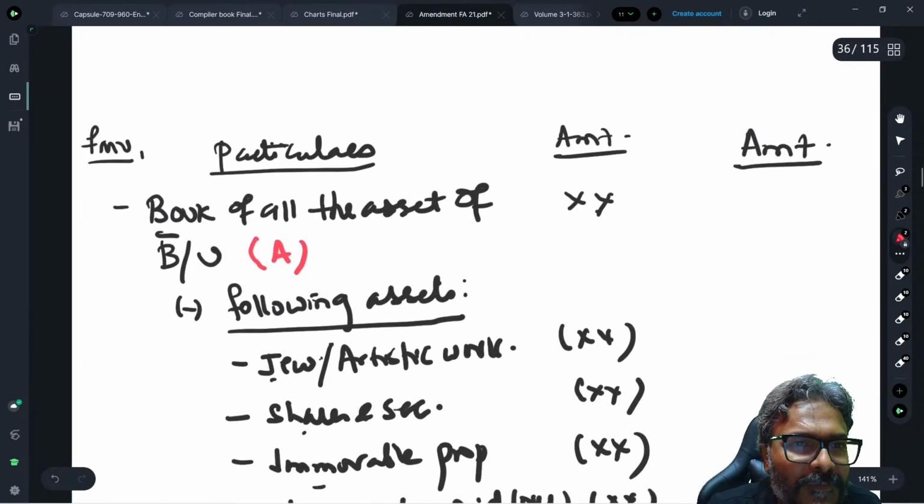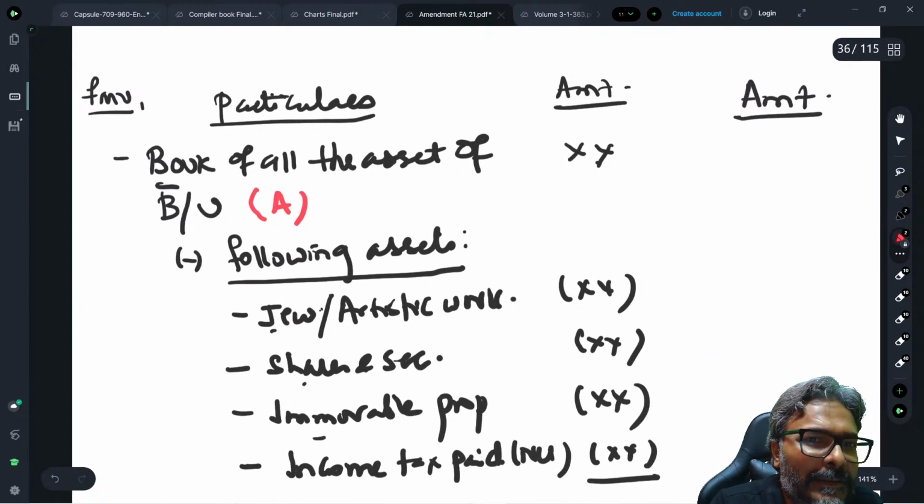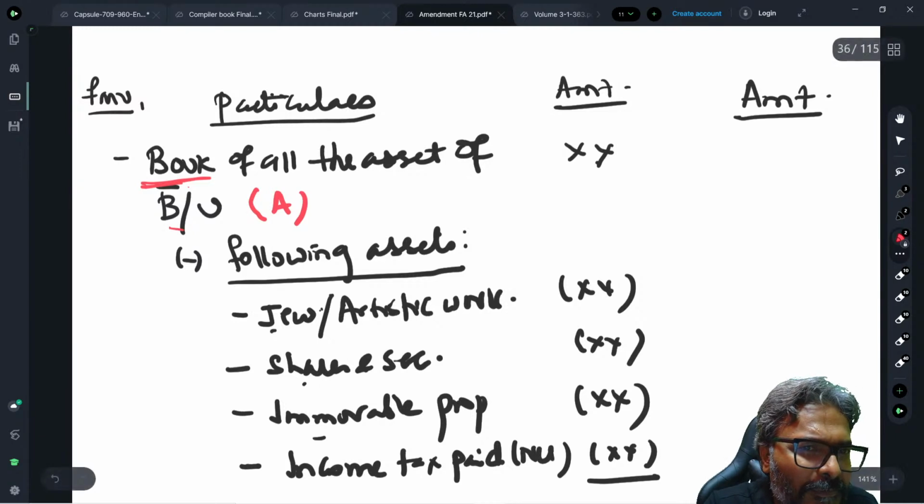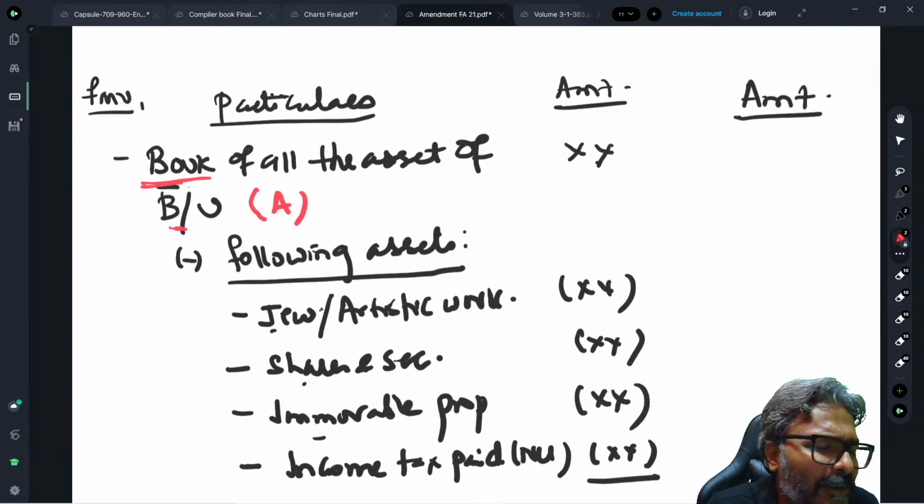Now let's have a look at fair market value number 1. Simply put, students, it is the book value of all the assets of the business undertaking minus the following assets. Now students, please be careful. This valuation is just similar to what we do in the case of fair market value, as we have done in exit tax also.